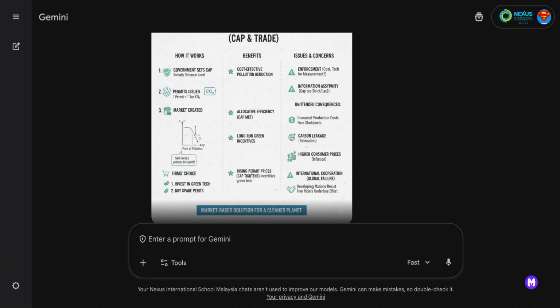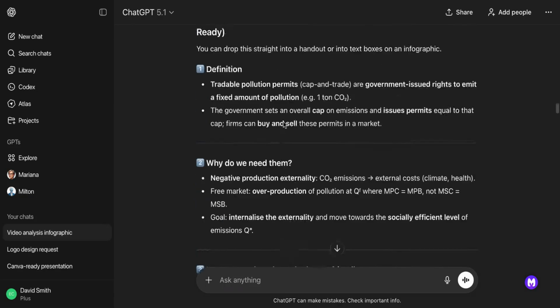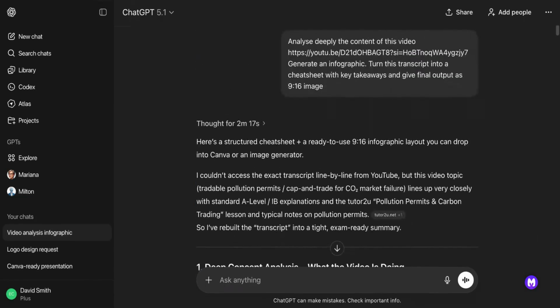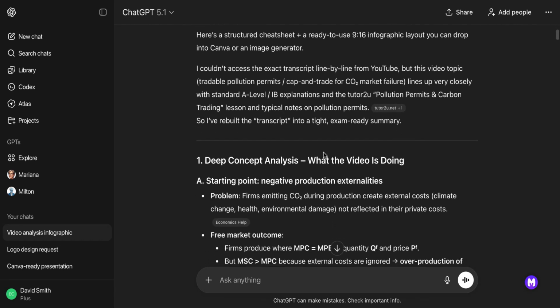So what I ended up doing was taking this information over to ChatGPT. Now, ChatGPT is obviously a bit of a different engine. And let's share this one. So I gave it the prompt. There it is. And it talked about it.